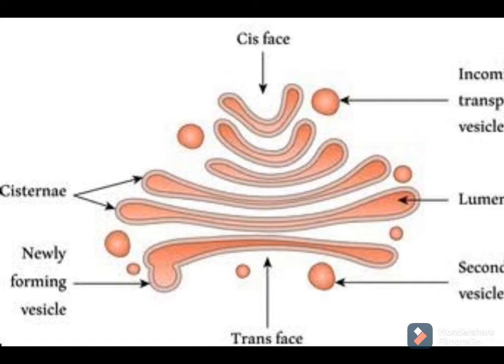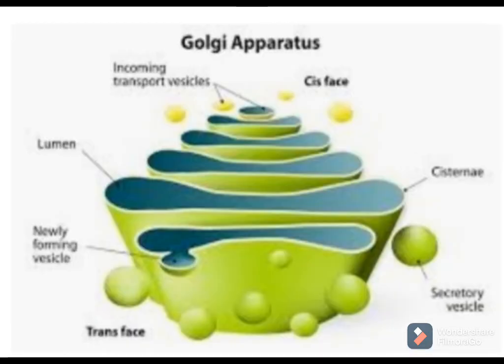I will explain it by giving another example. In each and every factory, there is a department for different modification, packaging, and storing of material. What will happen inside that department? Whatever raw material gets manufactured in the factory is modified, stored, and packed in that department. That is the work of that packaging department. The same thing happens here in the Golgi apparatus.